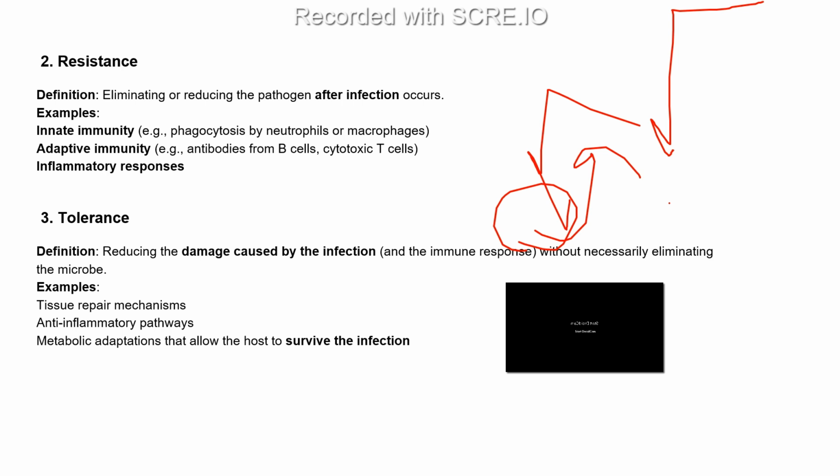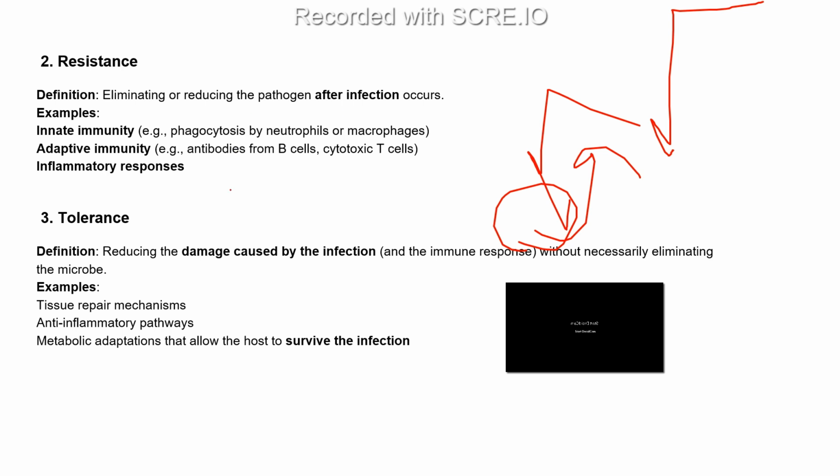Here it comes under innate immunity and adaptive immunity. An example of innate immunity is phagocytosis by neutrophils or macrophages. The pathogen tries to attack our body, but the neutrophils and macrophages phagocytose those pathogens.